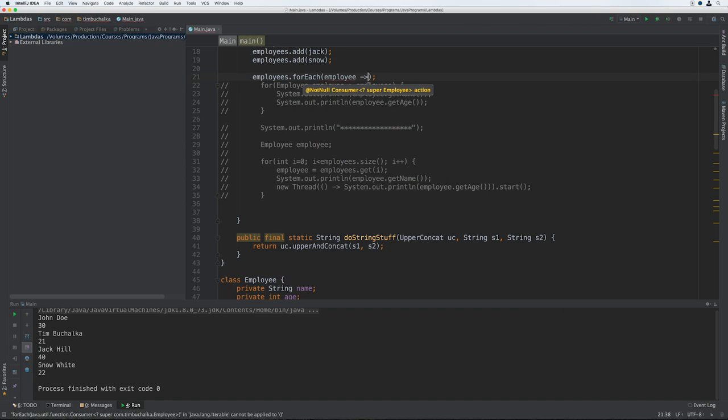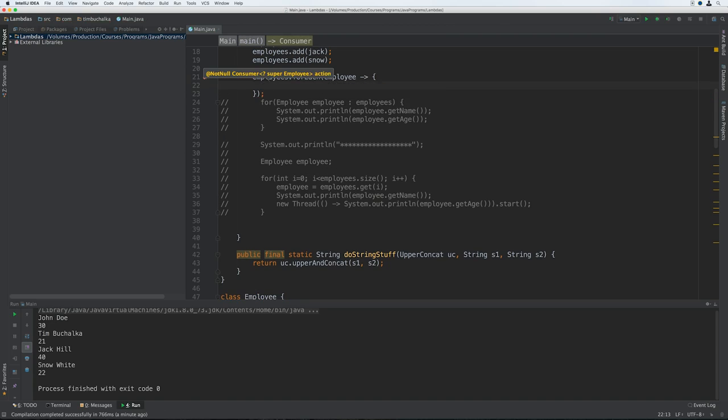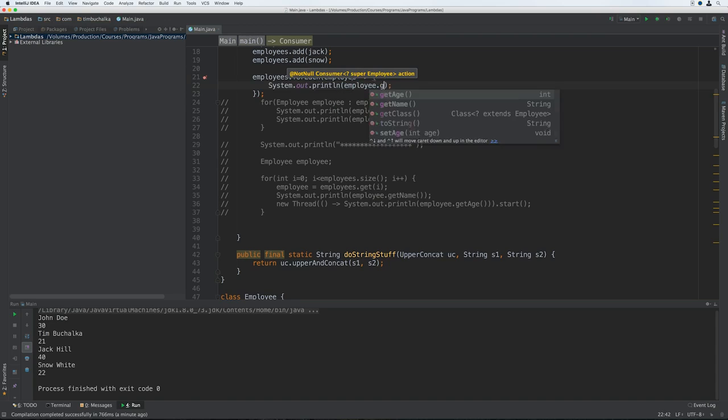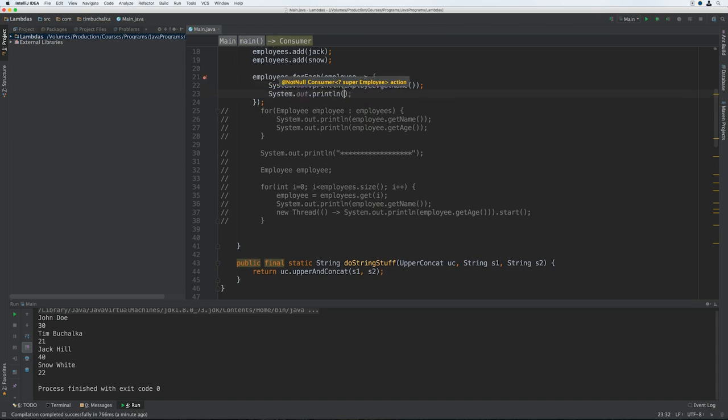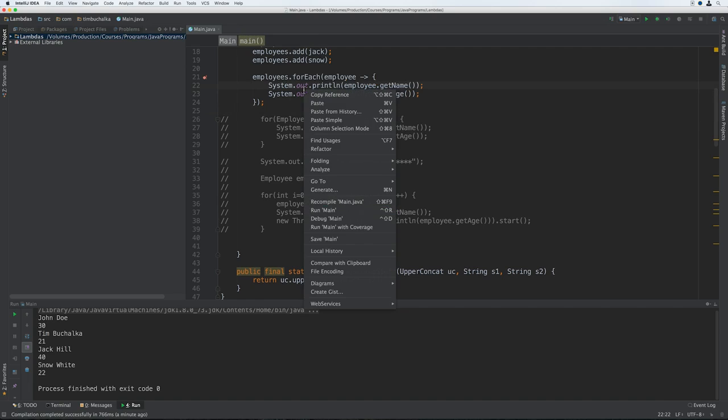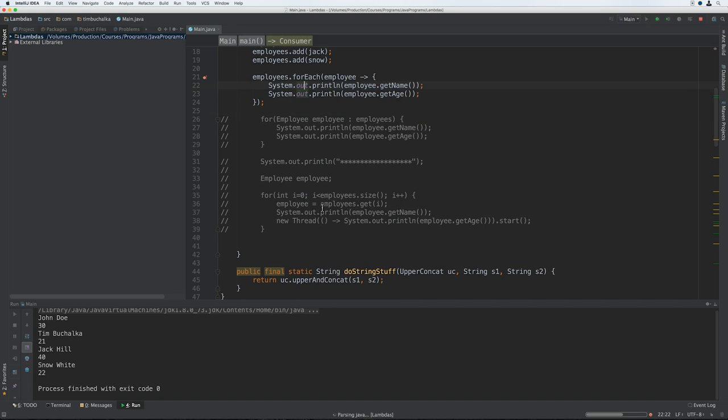arrow token, and we're going to add a code block. Then in the code block, we're just going to print employee.getName and print out the age, employee.getAge(). Like so, and just confirm that it works. And we've obviously got that working as well. So we can see that we're getting the names and ages printed just as we did before.